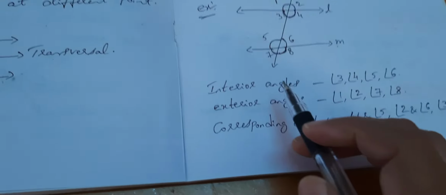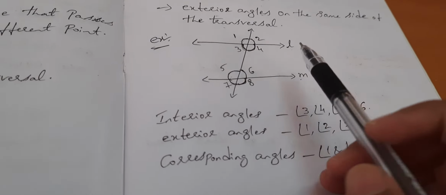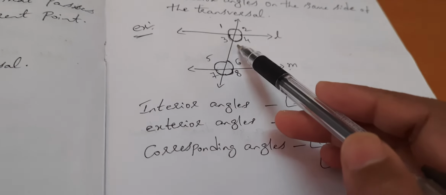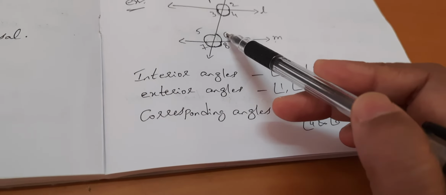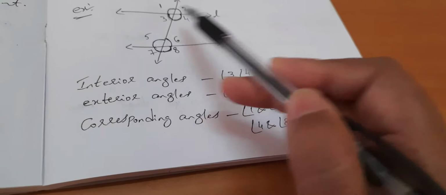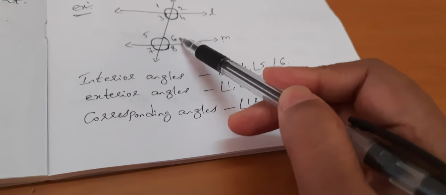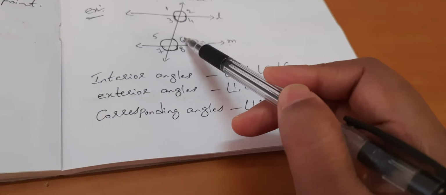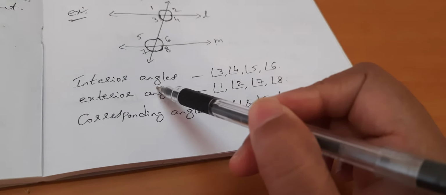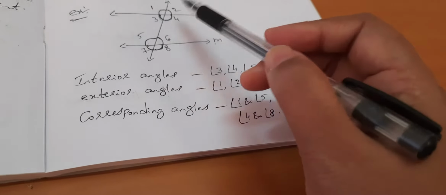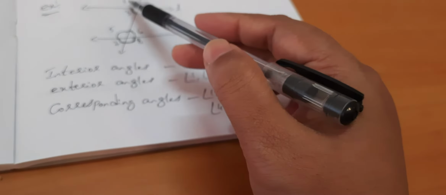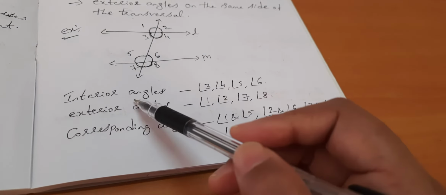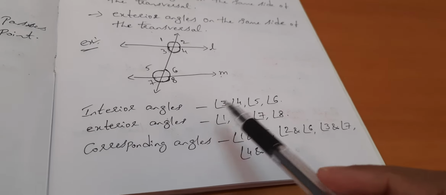Now what are the interior angles here? Interior means inside angles. Exterior means outside. Inside, you see angle 3, angle 4, angle 5 and angle 6. These are called interior angles. Exterior angles means outside. Angle 1, angle 2 are out, 7 is out, 8 is out. So angle 1, angle 2, angle 7 and angle 8 are exterior angles.